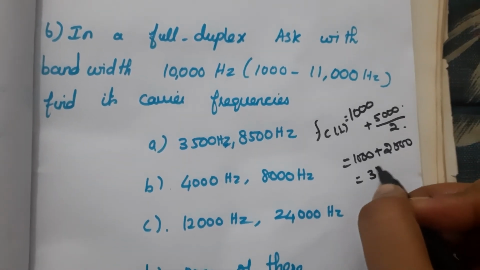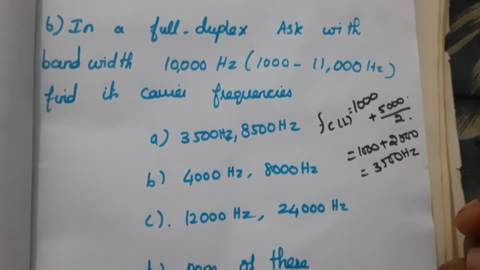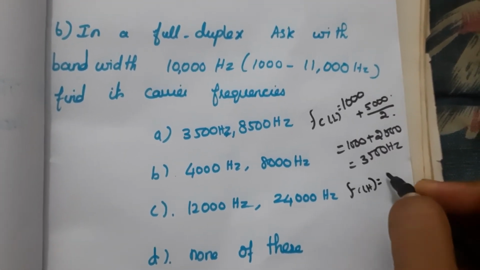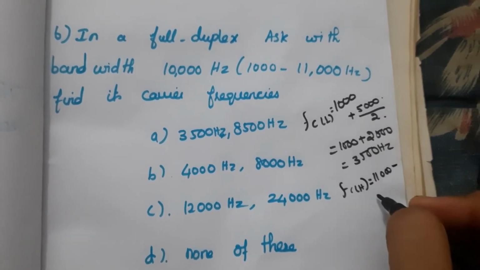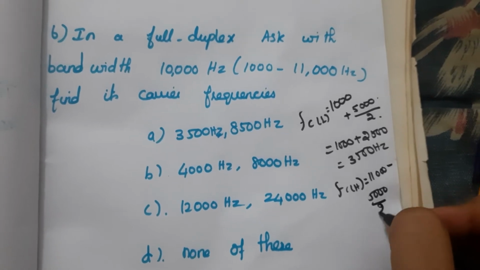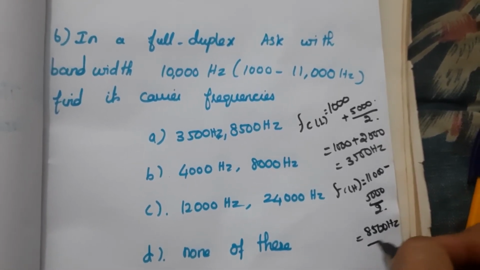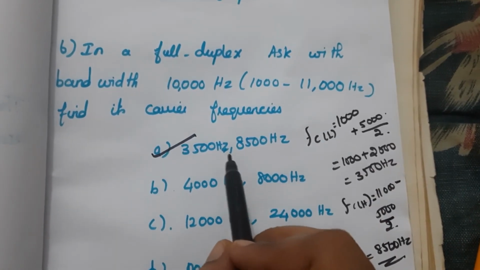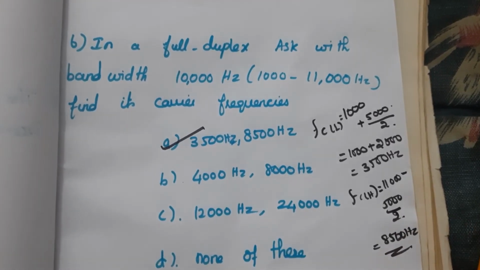So the answer here is 3500 Hz. Similarly, the upper one is equal to 11,000 minus the same thing, 5,000 divided by 2. So we will get 8,500 Hz. So here the answer is A, 3500 Hz and 8,500 Hz. A is the answer.